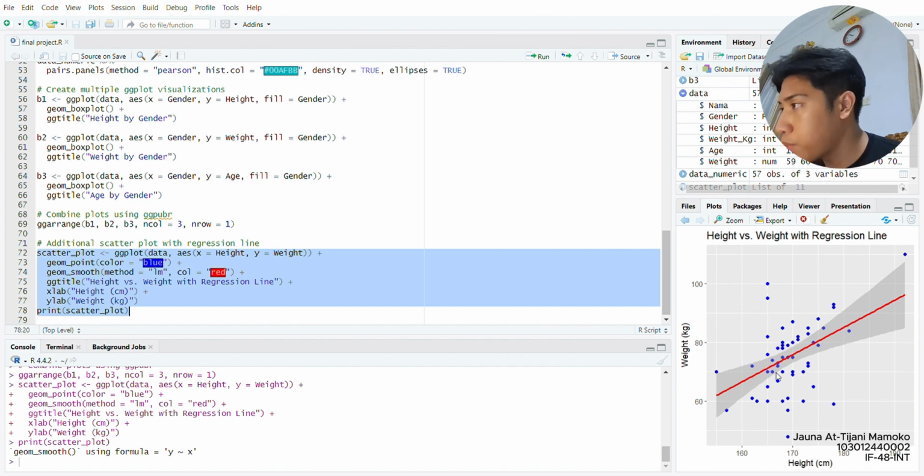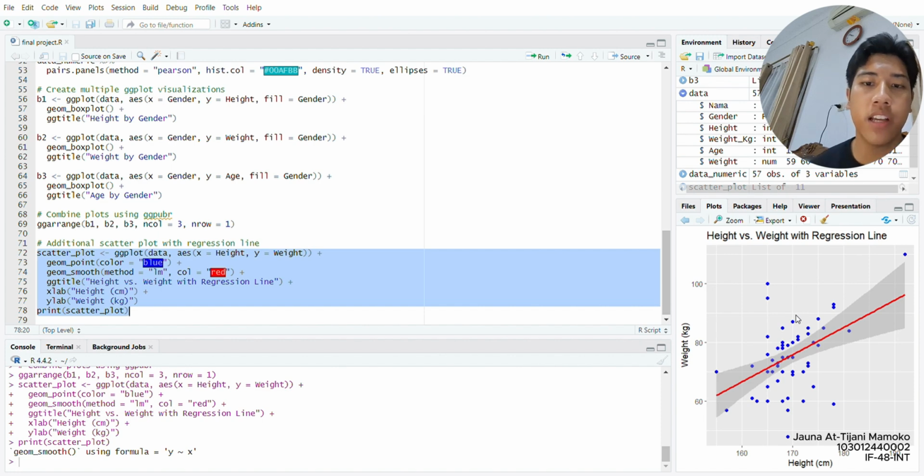It's like a scatter plot but with a regression line. We use it for making predictions and understanding how these variables are related in the data set. So we can see that height and weight are related to each other.